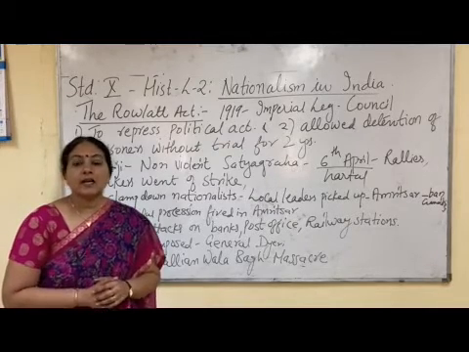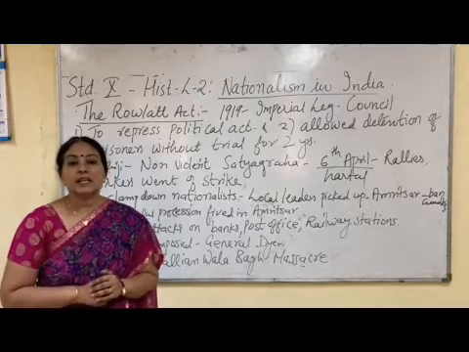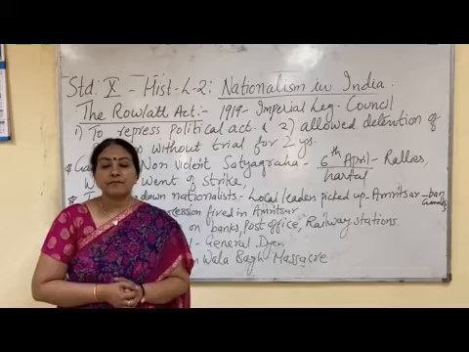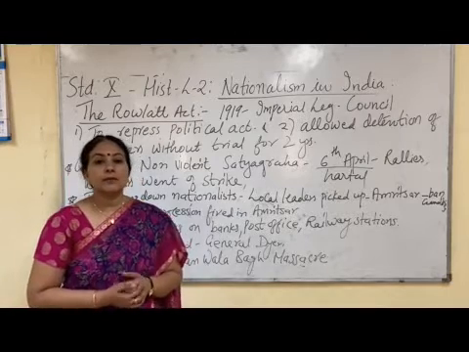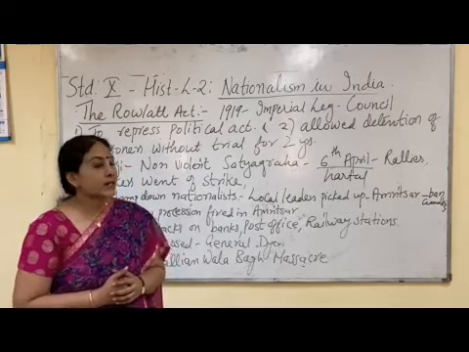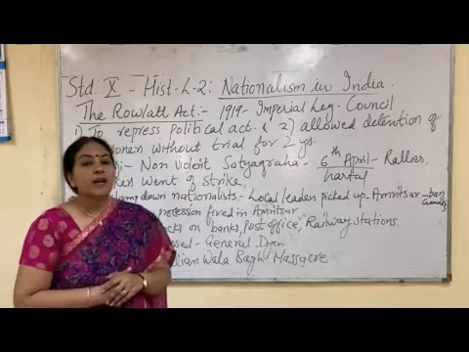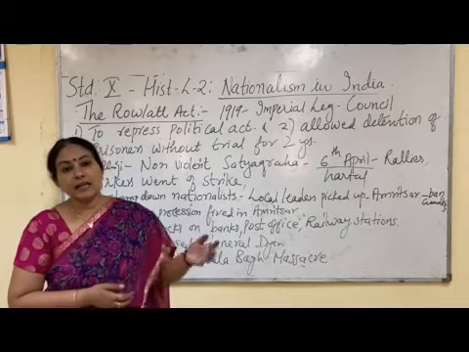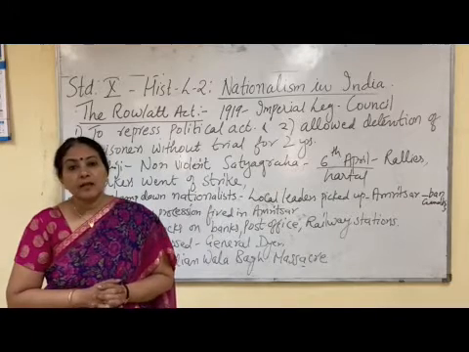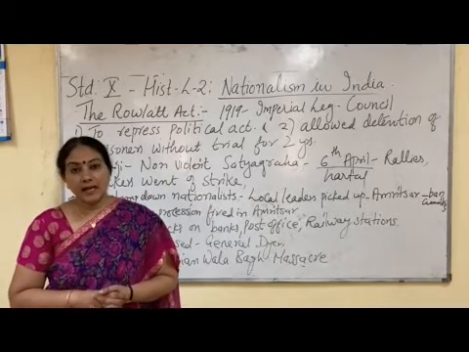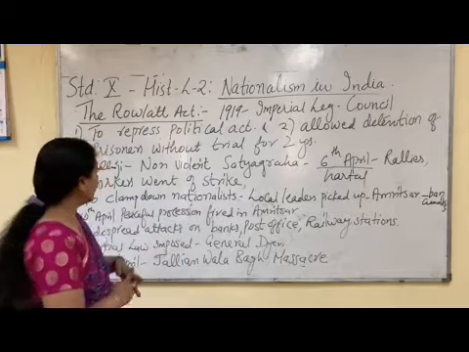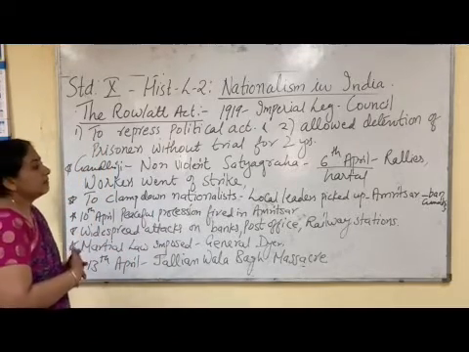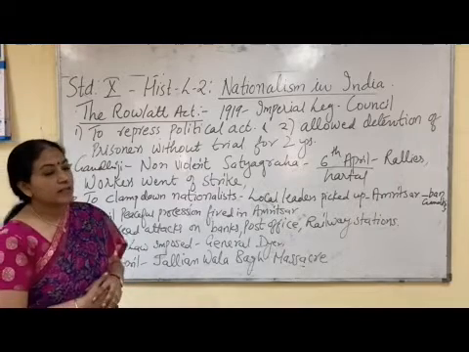So when Gandhiji came to know about this, he decided to start a satyagraha against the Rowlatt Act. So Gandhiji said that he will start the satyagraha on 6th April, and on 6th April, Hartal was organized in the country against Rowlatt Act. So in this Hartal, rallies were organized, then workers went on strike, and the people disrupted the railway stations, etc.